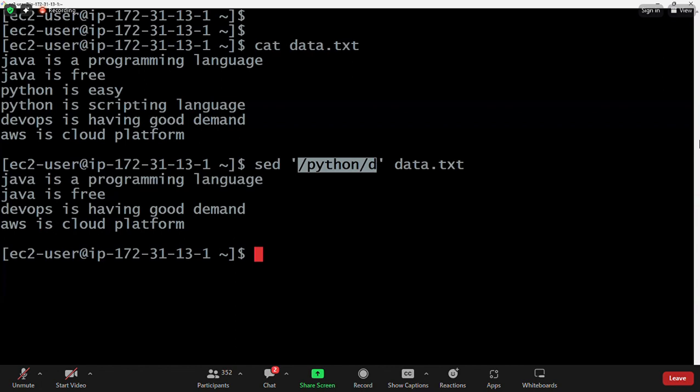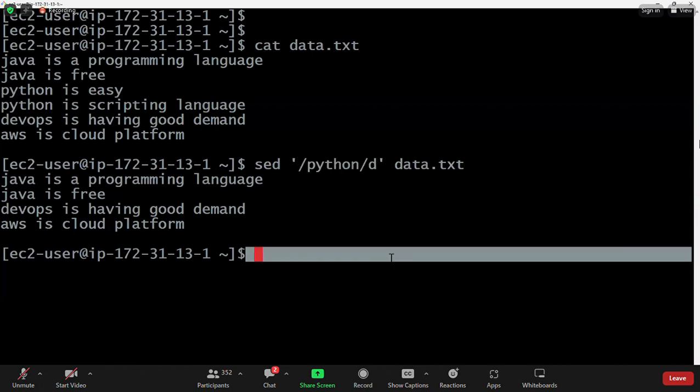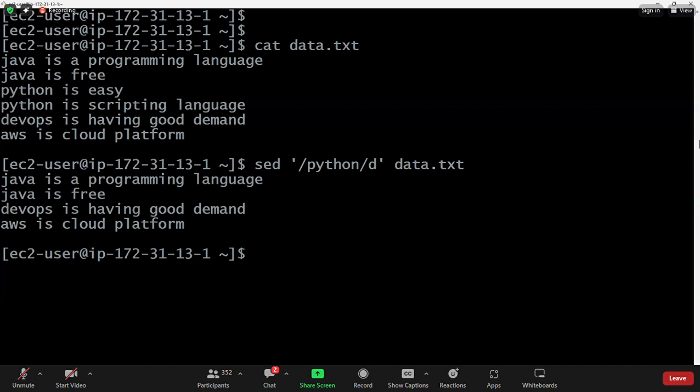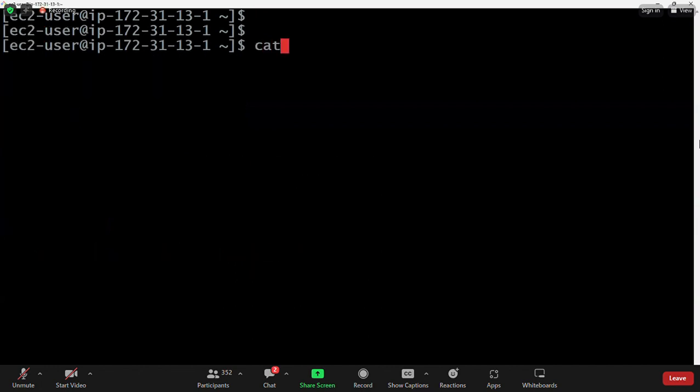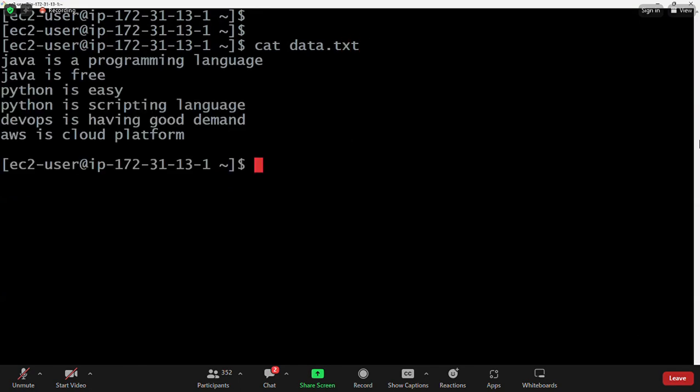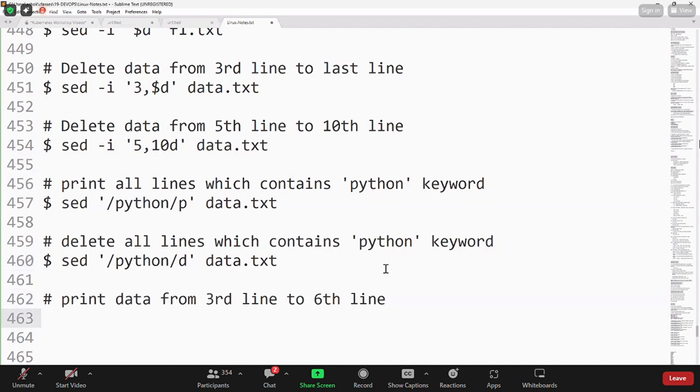Okay, so we have another option, guys. When you go for the cat command, what is happening? All the lines are printed from top to bottom. When you use a head command, the first 10 lines will be printed. I have a requirement. I want to print the data from 3rd line to 6th line only, in Linux. For that, we can go for the sed command.